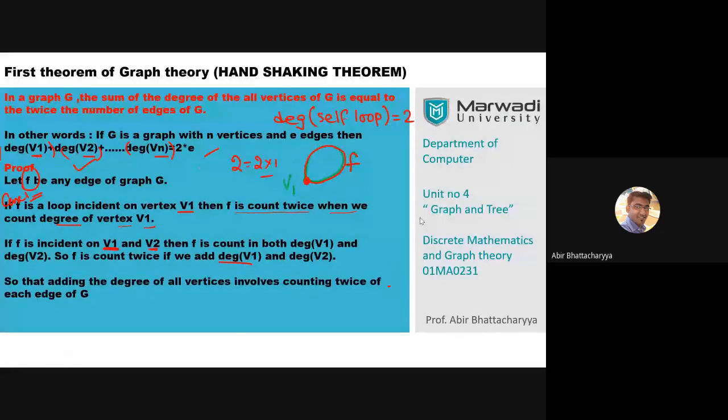So what do we want to prove here? The degree of all vertices of any graph: if I add those degrees, we will get the number of edges into 2. That is what we actually want to prove.